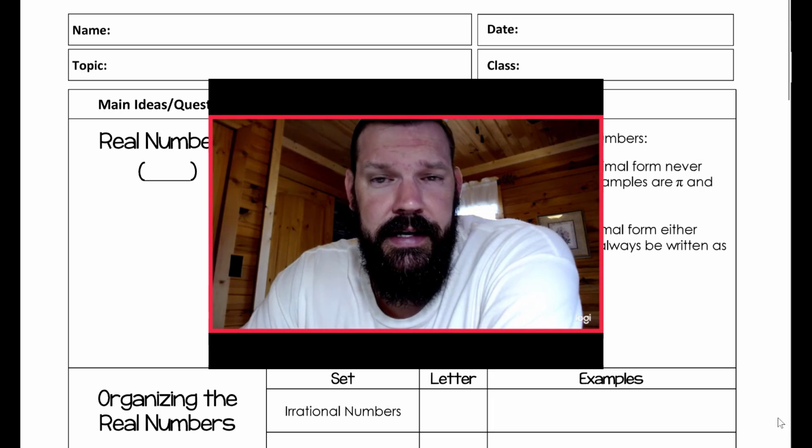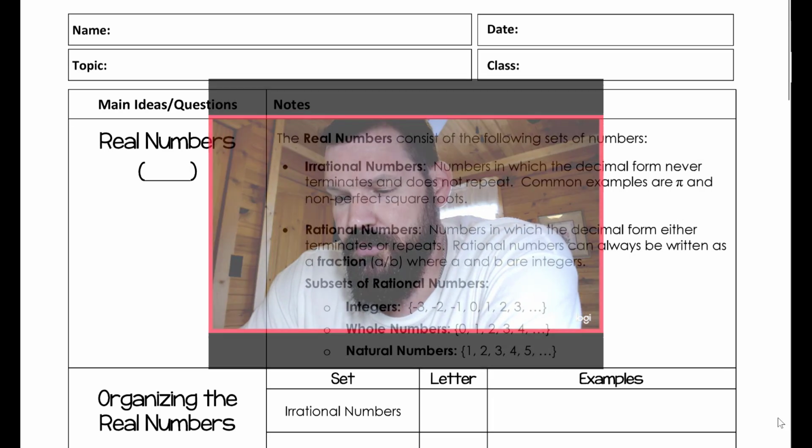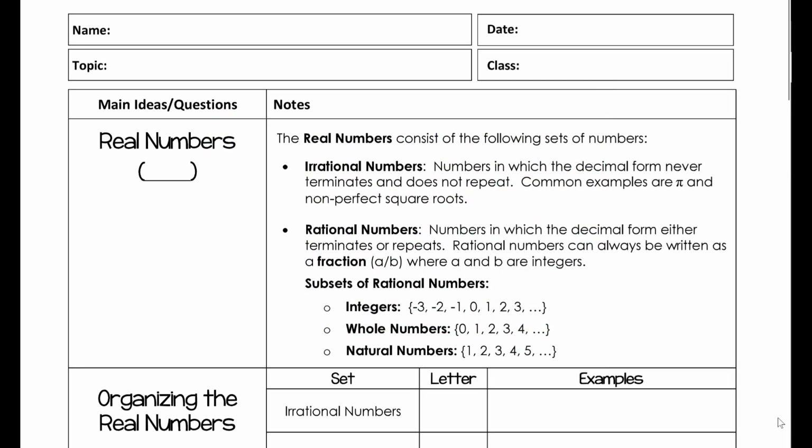What we're going to start talking about today, like I said, we're going back to the beginning, are the real numbers. And the real numbers are indicated by this. You've seen me write it before, this kind of funky R with two lines through it. The real numbers for our purposes in this class are all the numbers that we know. Had we been able to go on to complex numbers, we would have found there's a whole new set of numbers that are beyond what we already know. But the real numbers are broken down into two main subsets. The first one is the irrationals. The second one is the rationals.